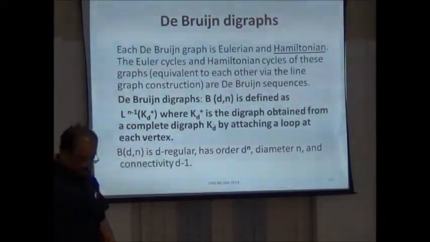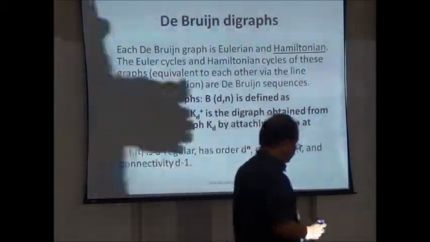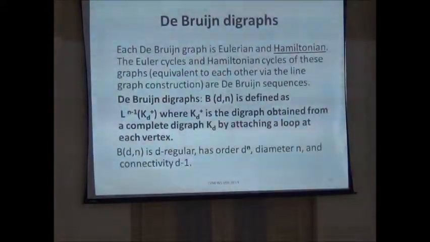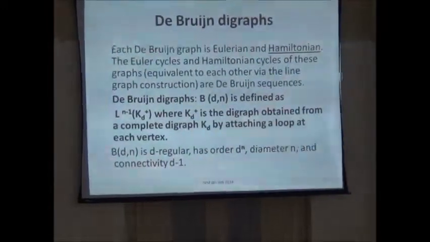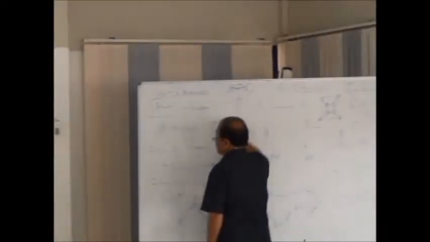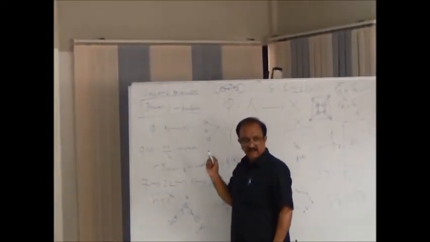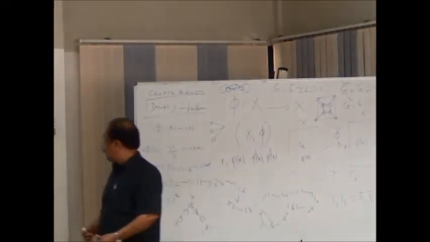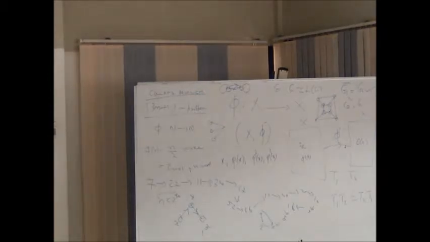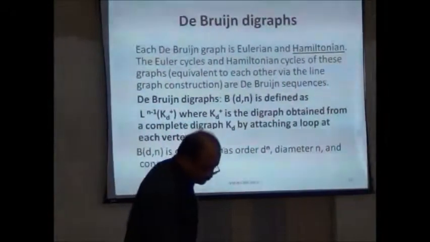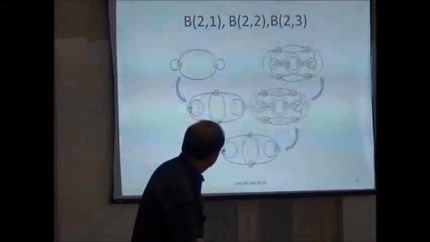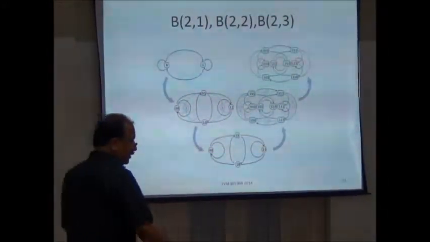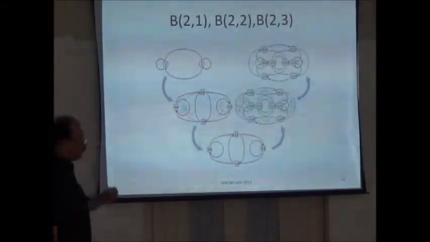Okay, so the first level de Bruijn graph is to just take a complete graph of order 2, complete digraph of order 2, and you attach loops, K1. Okay, so this is the structure of K2+. So B(2,1), B(2,2), B(2,3).